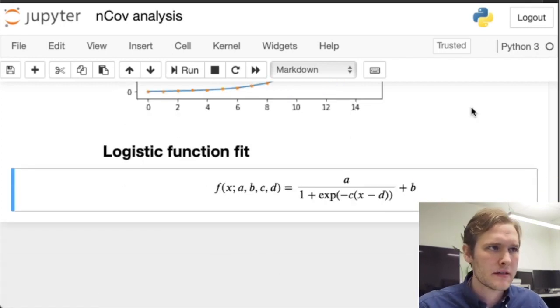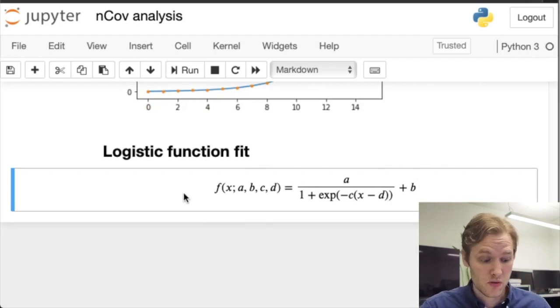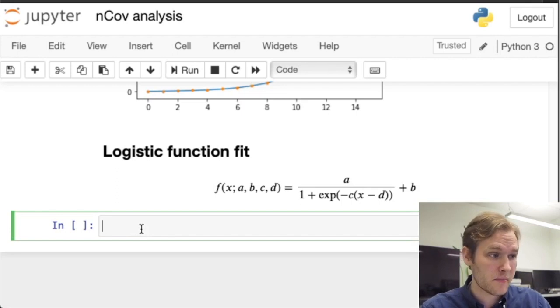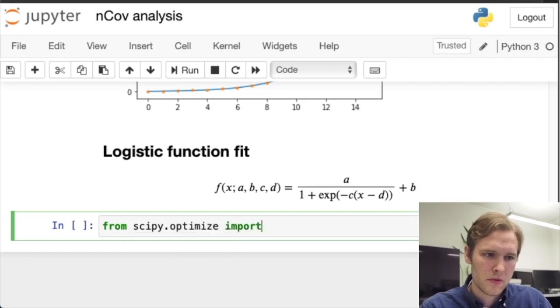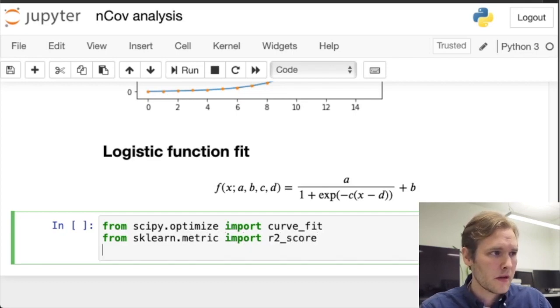There you go, see it? Yeah, so these are some parameters that we'll fit, and we'll use a very useful function from the SciPy module, called curve_fit. So let's just do from scipy.optimize import curve_fit. Yeah, I think so. And we also import an accuracy metric from scikit-learn, just the regular R squared, and yeah, right away let's just define the logistic function.